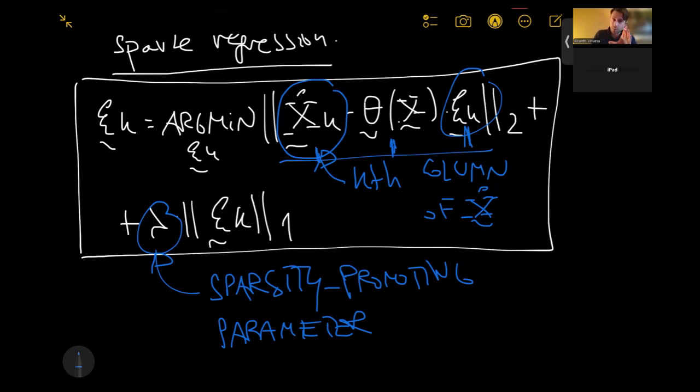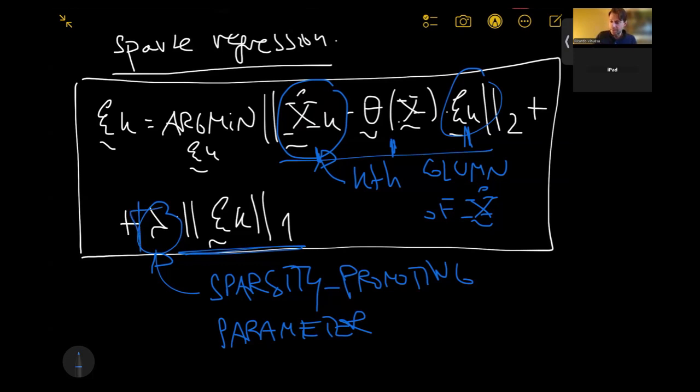But at the same time, we also want to keep the norm of those coefficients pretty low. That means we want to make sure that we are retaining only the coefficients which are significant. If we have coefficients of 10 to the minus 5, probably those will not have a significant contribution. They're just going to be overfitting. So we want to promote that sparsity in such a way that I can make zero all those small coefficients, so I can have a meaningful model.